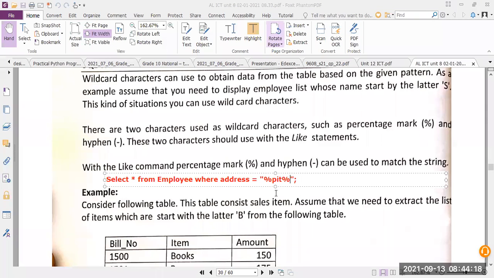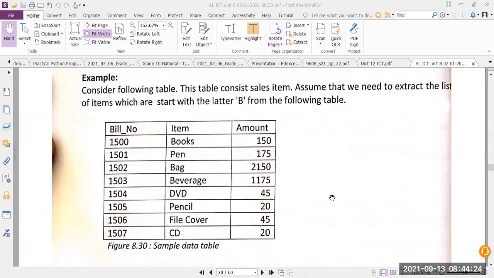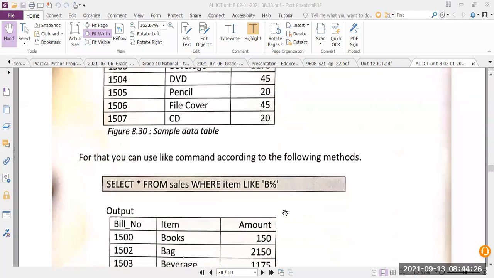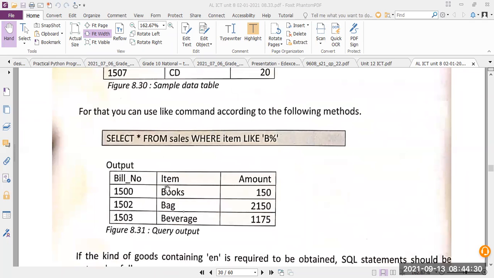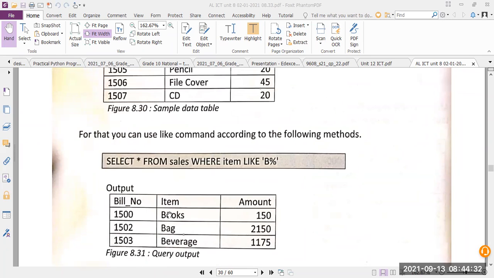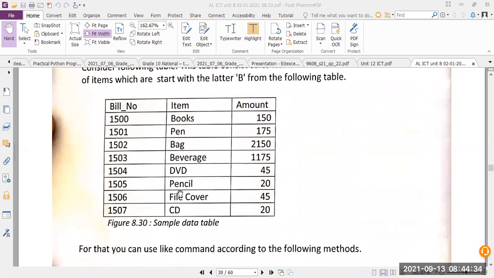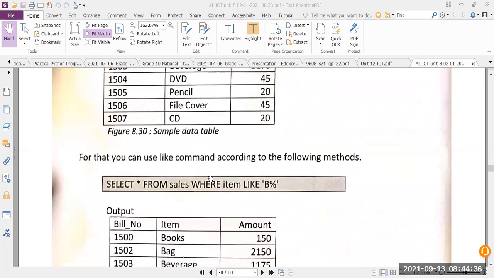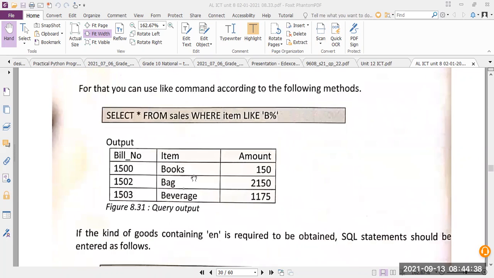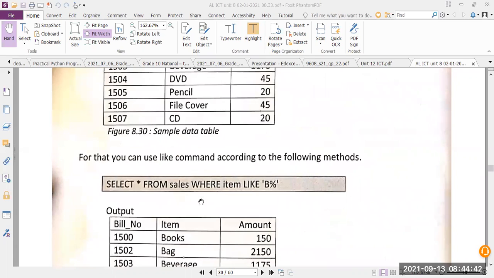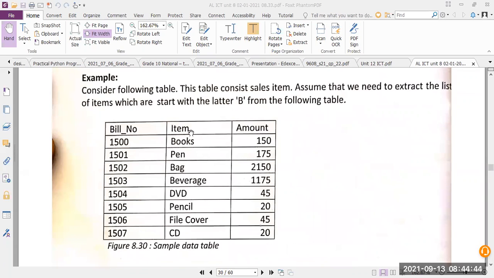Yes, sir. Okay, so if I go down, this is the example table, and when you type this, these are the things that will be appearing. Starts with B, rest can be anything. So books, bags, beverage, everything will appear here. All right, can you write this down as an example?